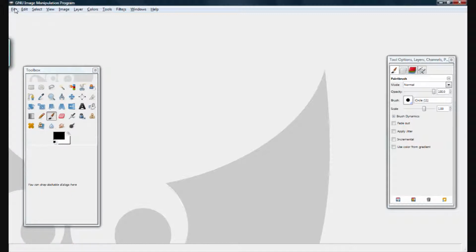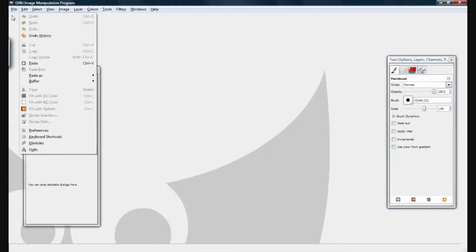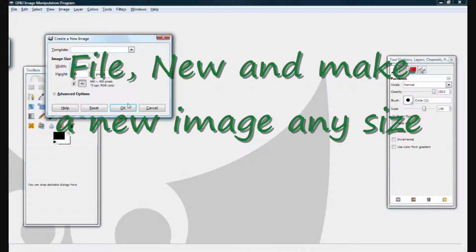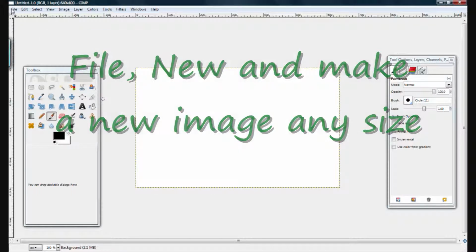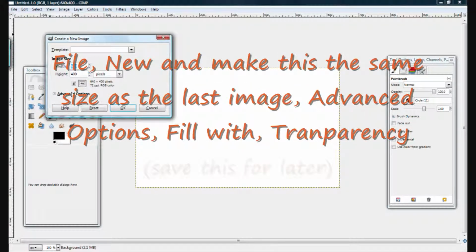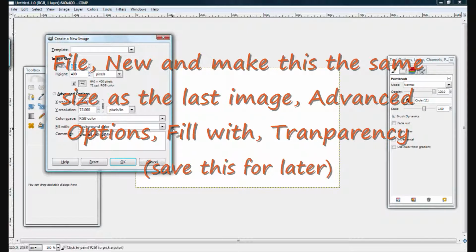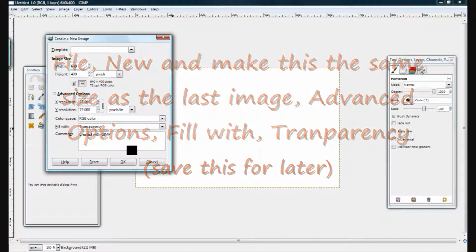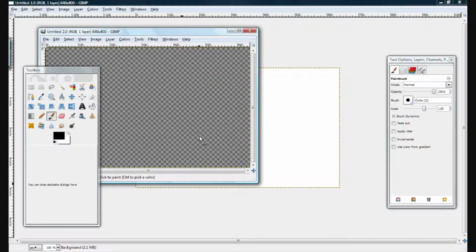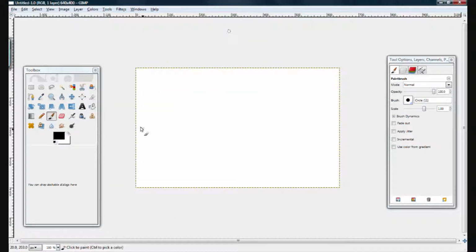We're going to do a ray gun blast, and it's going to be pretty awesome. So go File, New Image, and then File, New again, and go to your advanced options and make the background transparent. Just minimize that, save it for later.